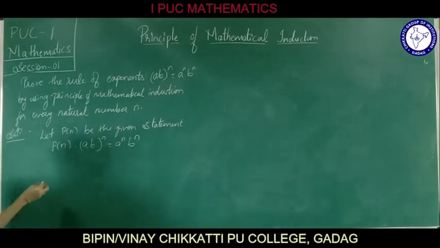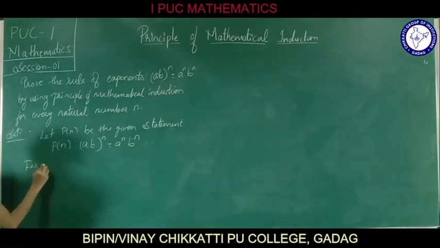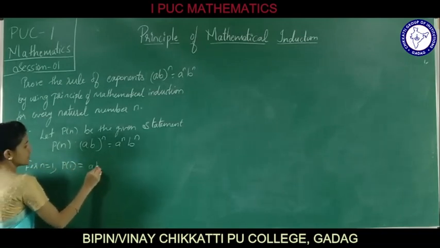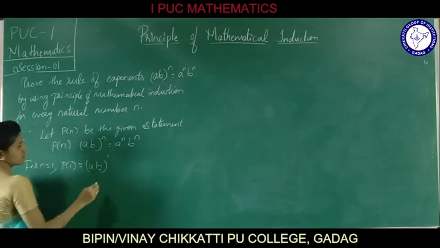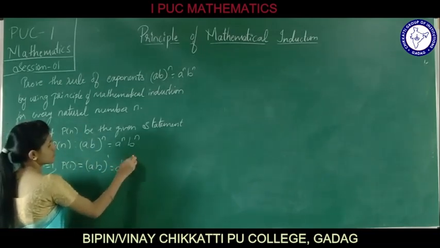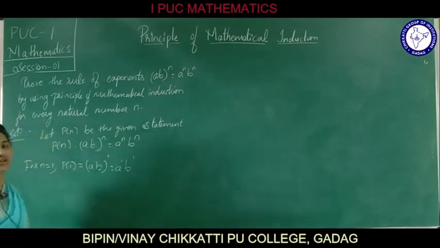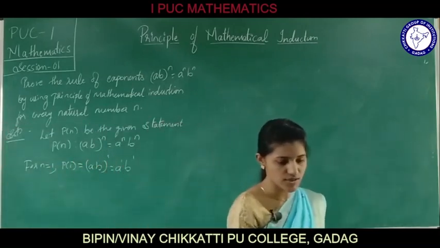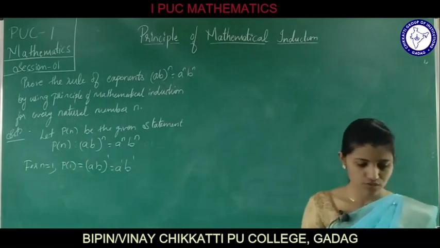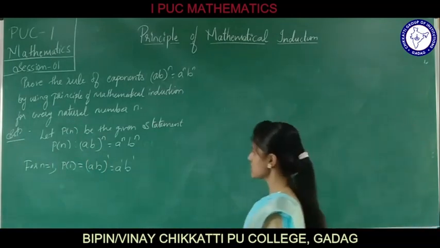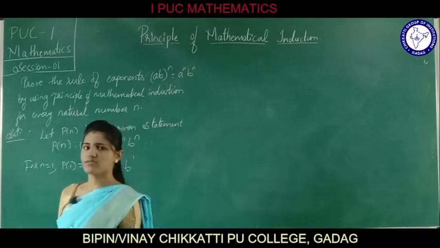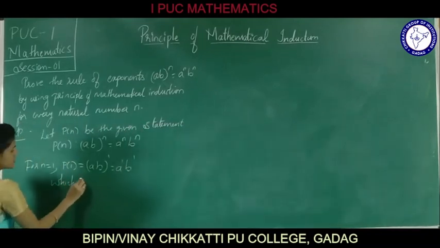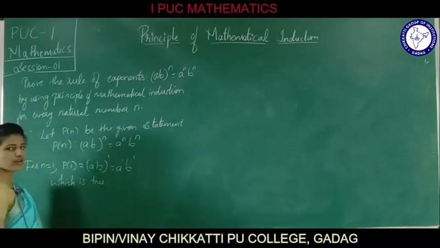Now we are going to prove it for n is equals to 1, that is P of 1 is equals to a into b whole raised to 1, which is equals to a raised to 1 into b raised to 1. So this is true, that is ab whole raised to 1 is equals to a raised to 1 into b raised to 1. Obviously a into b will be equal to a into b, which is true.